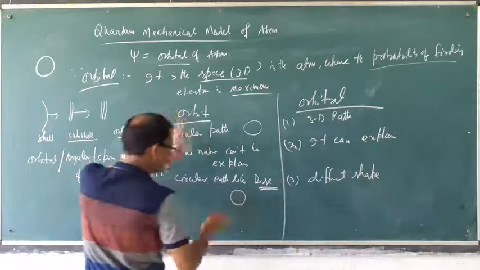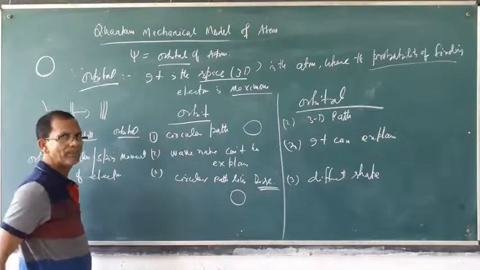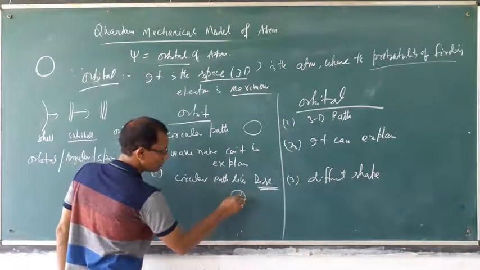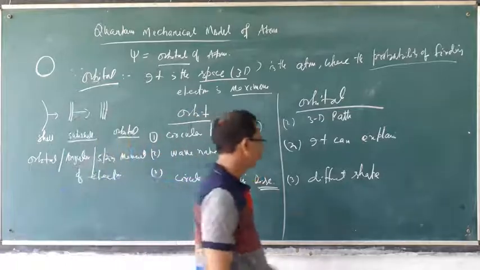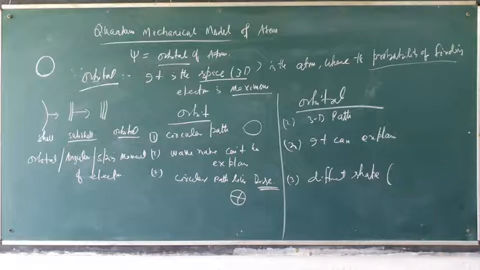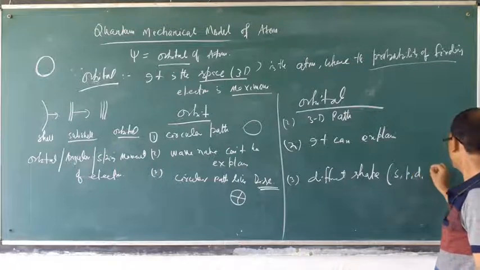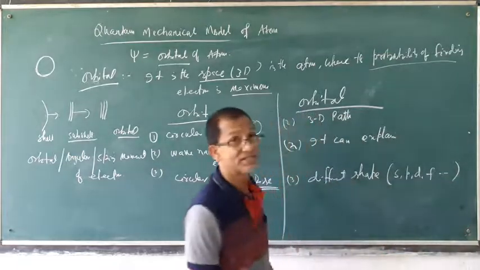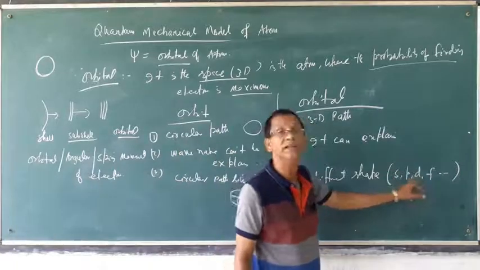Here orbit means circular shape, a disc or ring type shape, all radii are the same. But here different shapes are different. What are the orbitals? S, P, D, F. These are the different shapes.